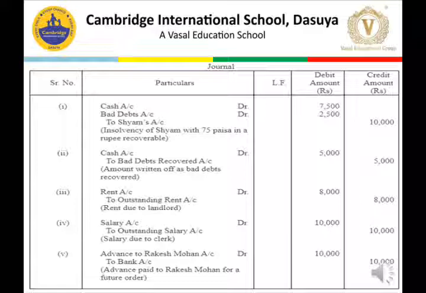So salaries account debit to outstanding salary account with rupees 10,000. Next is 10,000 rupees we have paid for an advance for future order. So advance to Rakesh Mohan, we will debit the receiver. So advance to Rakesh Mohan account debit to bank account because the payment is made by check.